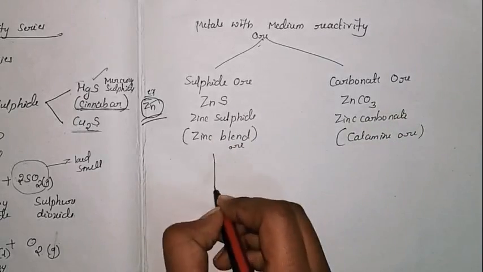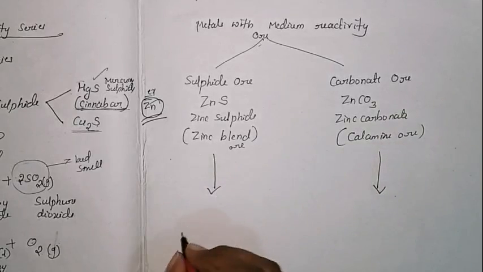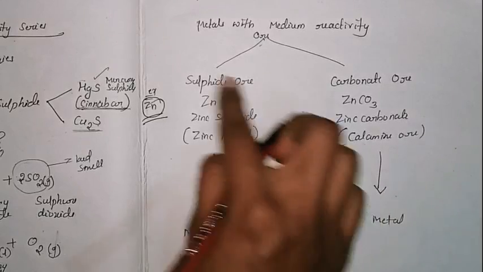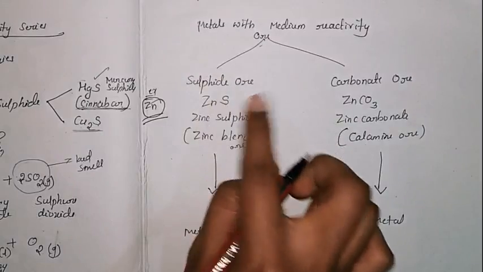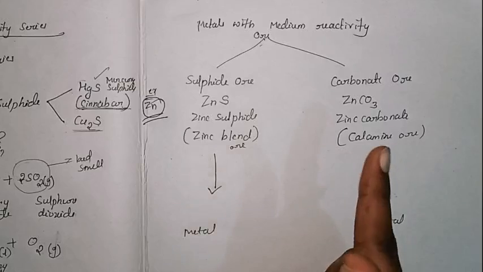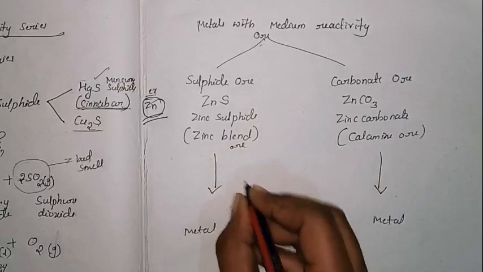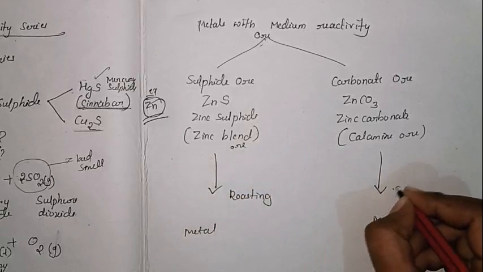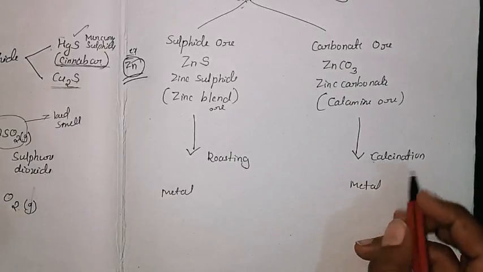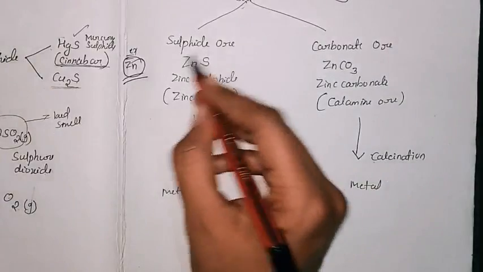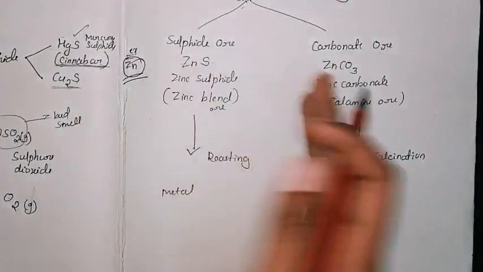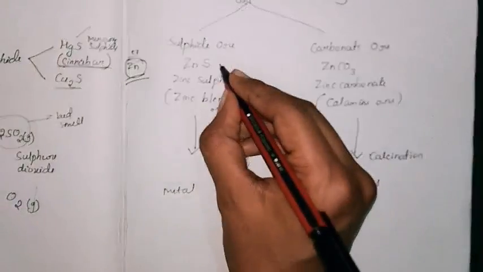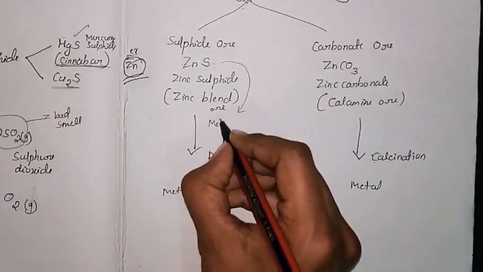So now we have to extract the metal from this. As it is zinc sulfide, if the sulfide is there, which method, whether it is calcination or roasting, we have to go for the roasting method. And here it is the calcination method. The zinc sulfide and zinc carbonate we can't separate easily. As these are the sulfide and carbonate, first we have to convert that one to the metal oxide.